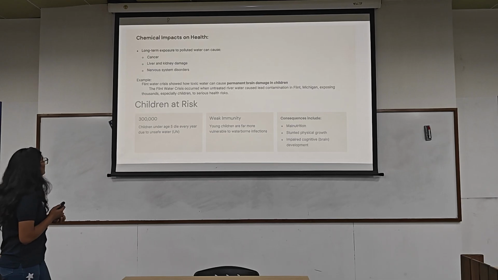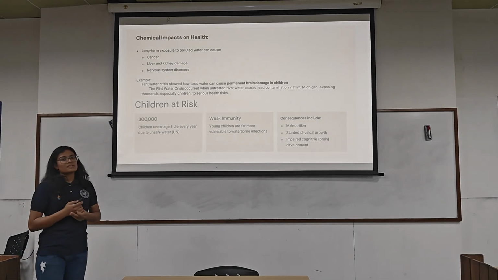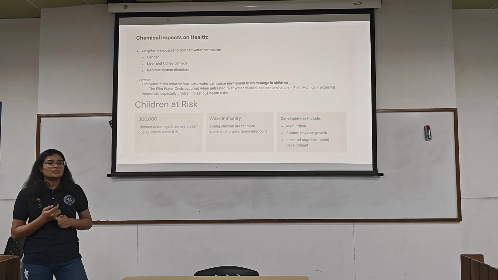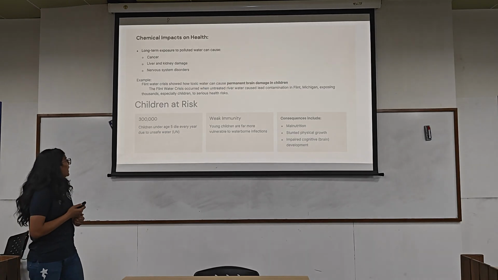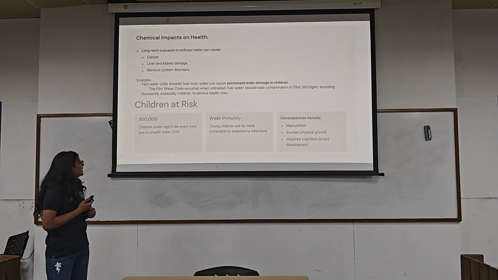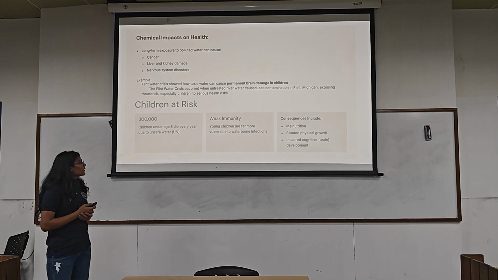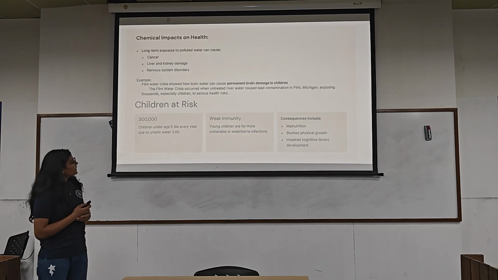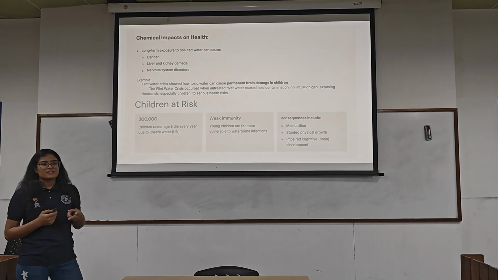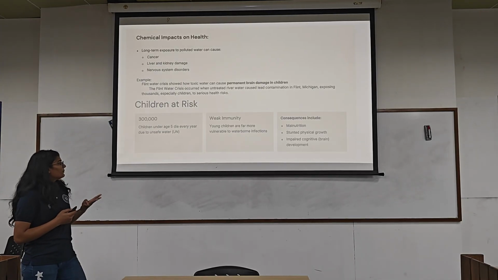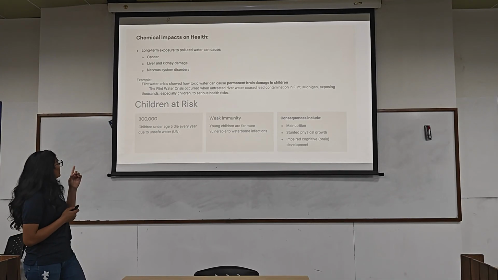And 3 children under age 5 die every year due to unsafe drinking water, according to United Nations organizations. Because of weak immunity, young children are far more vulnerable to waterborne infections. Consequences include malnutrition, stunted physical growth, and impaired brain development, like the example of Flint.